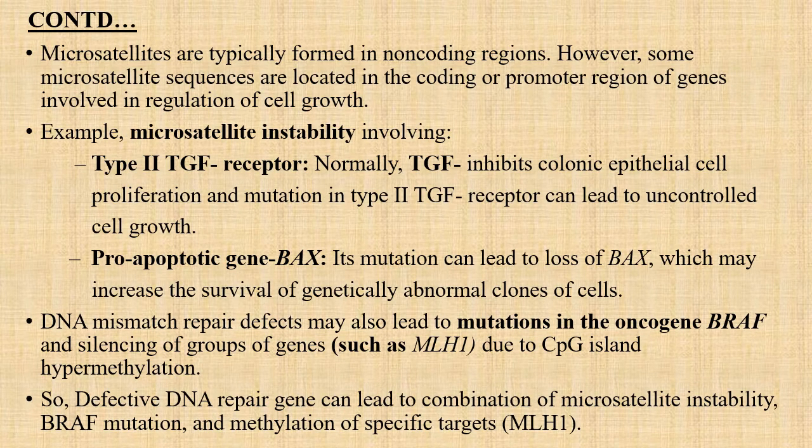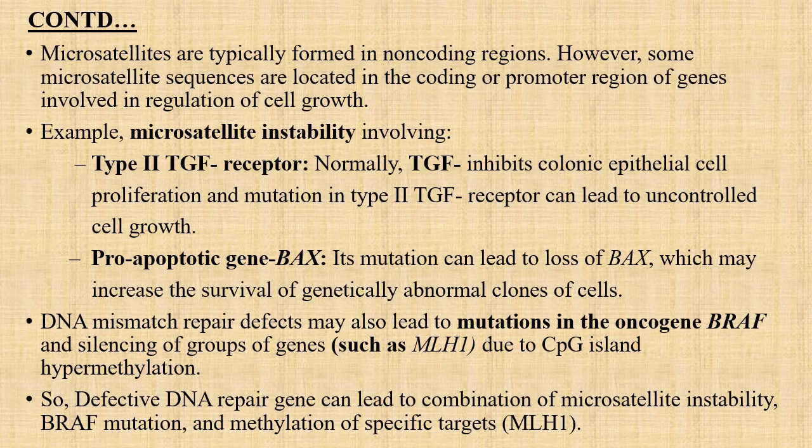These microsatellites are typically present in non-coding regions of the genome, but some microsatellite sequences are also located in coding or promoter regions of genes which are involved in the regulation of cell growth.